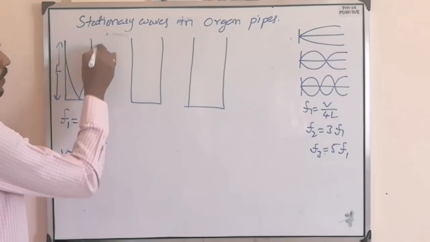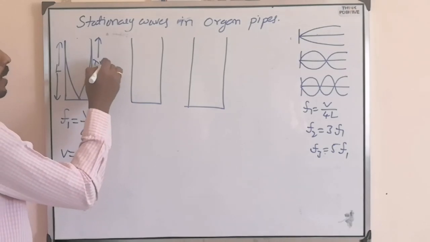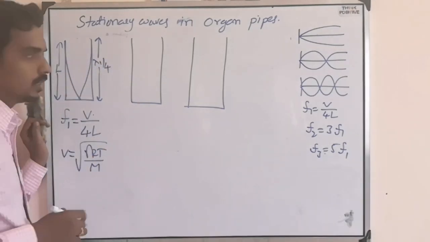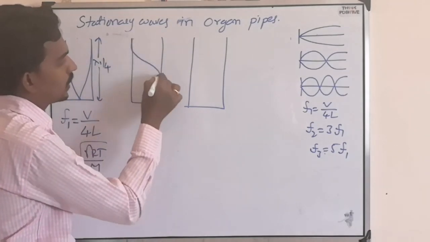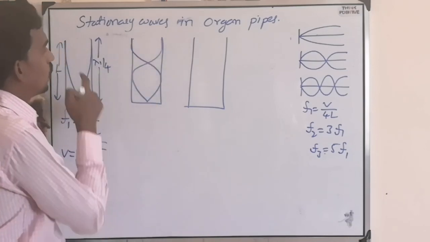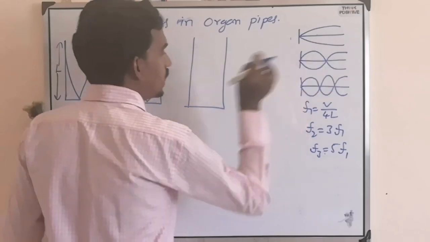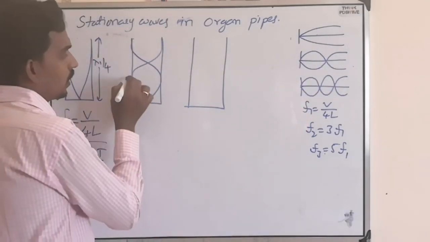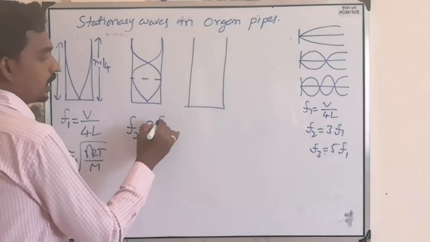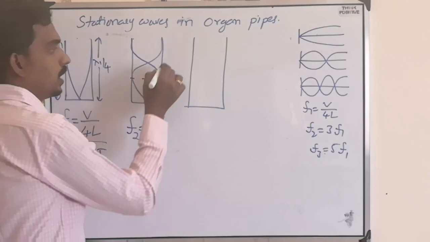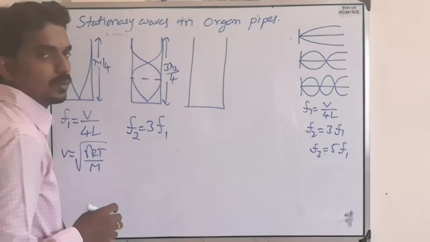Because in terms of wavelength, if you write this length, how much is it? Quarter loop means lambda by 4. So in the same way, here the next possibility is like this: 1 half loop, next 3 half loops. 1, 2, 3 half loops. So here the frequency will become 3 times fundamental frequency, because this length will become 3 times lambda by 4.